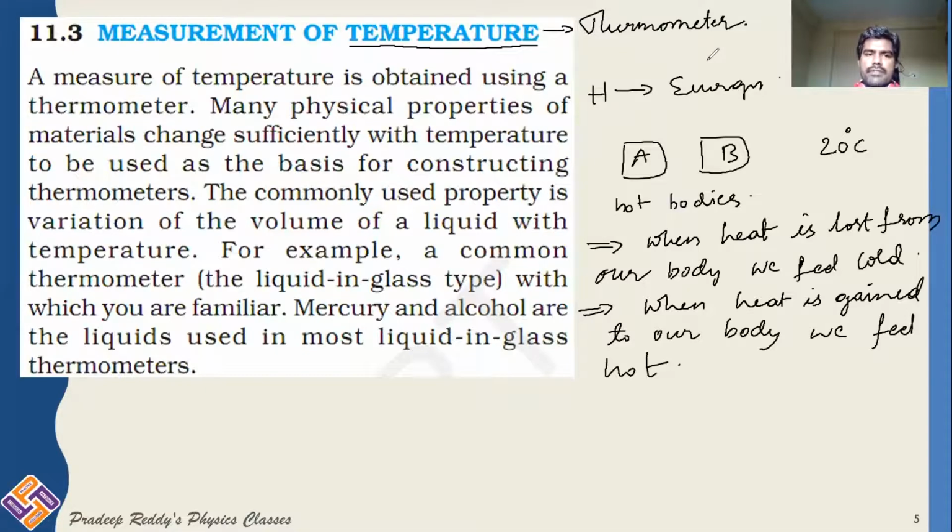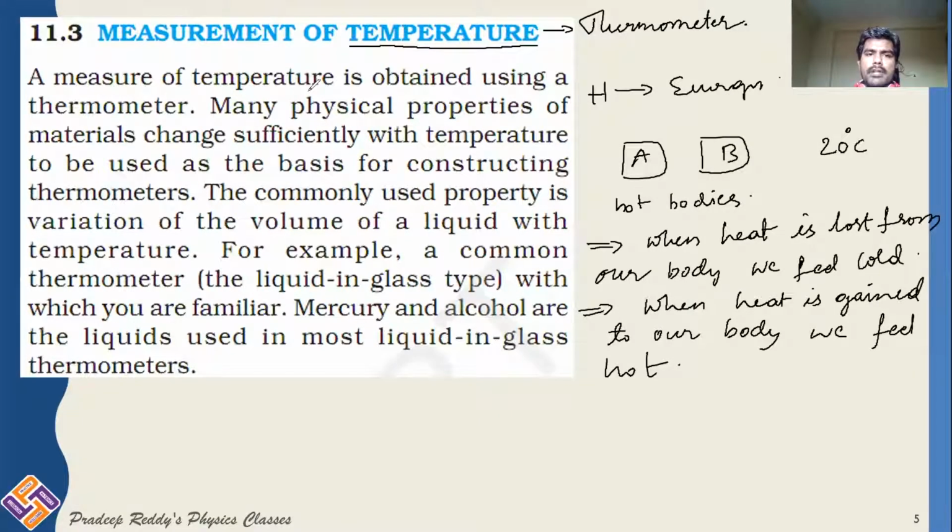A thermometer is a device which is used to measure temperature. Remember, a thermometer does not measure heat energy. A thermometer measures temperature. If the temperature is known, you can find out how much heat energy is present in that substance. Without knowing temperature, you cannot measure heat energy. So a thermometer is a device which measures temperature. And there are different types of thermometers, which we will be learning in this video session.